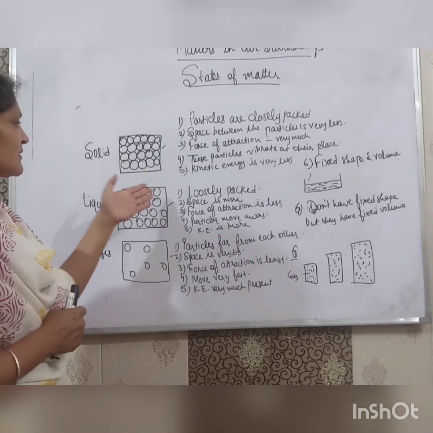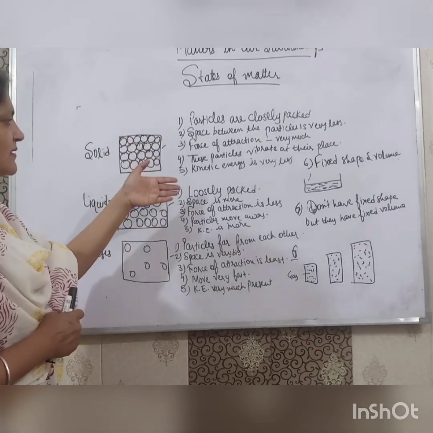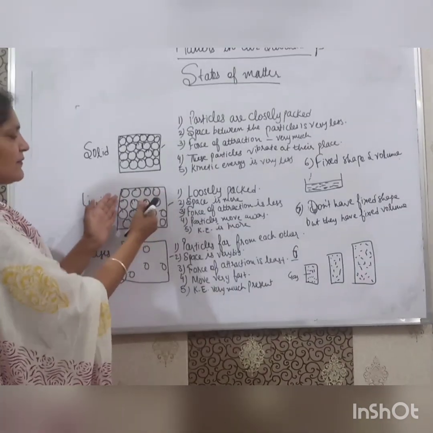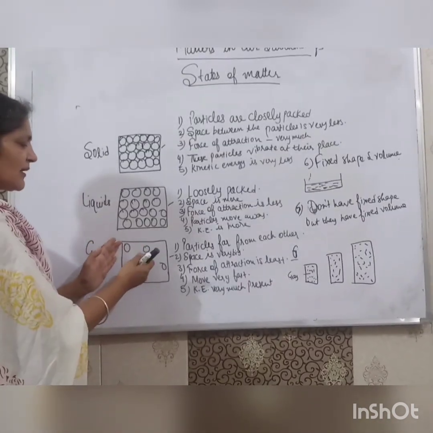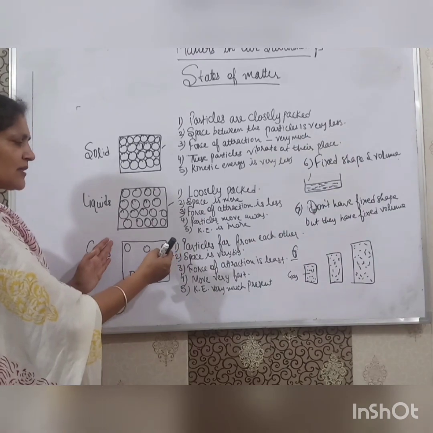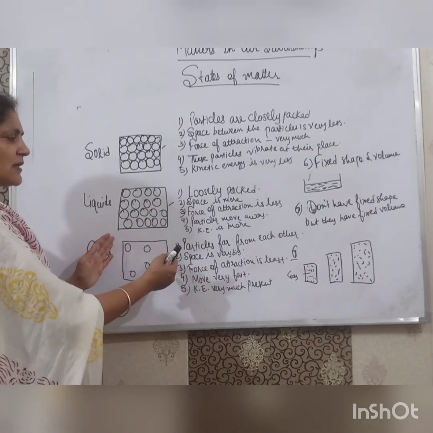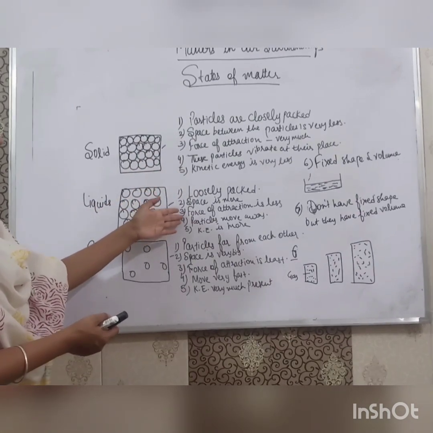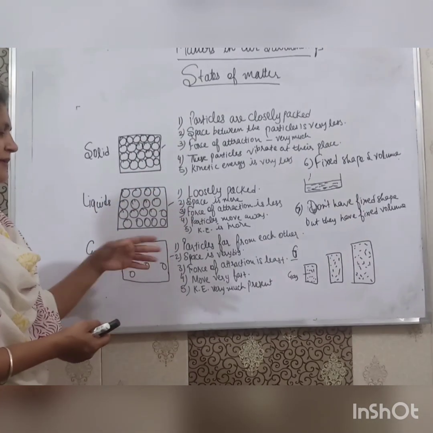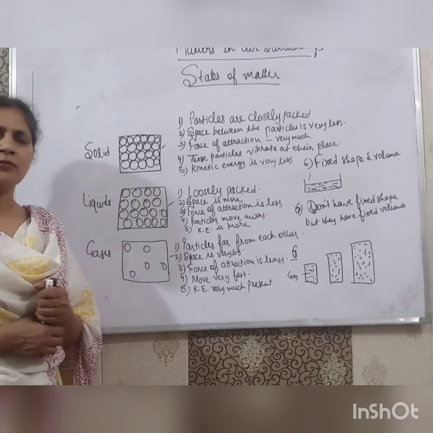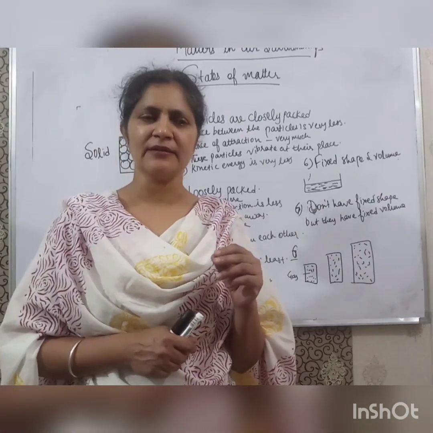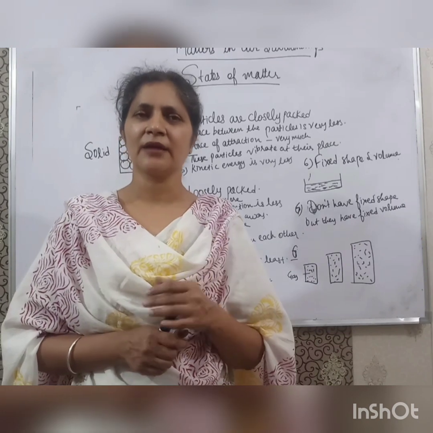In between them, the space is more than in solids. Force of attraction is less because particles are away from each other. In gases, the particles are very far away from each other, so force of attraction is least. Kinetic energy compared to solids is more in liquids and in gases the kinetic energy is the most. These were all the properties of the three states of matter: solid, liquid and gases.